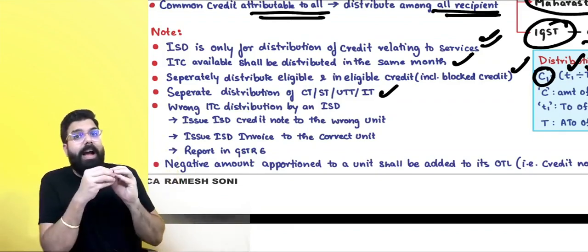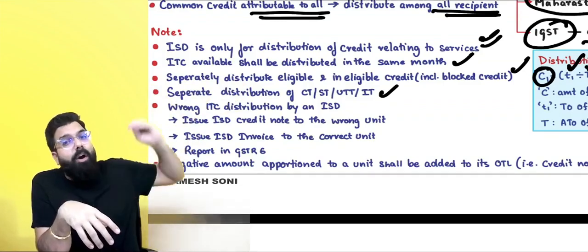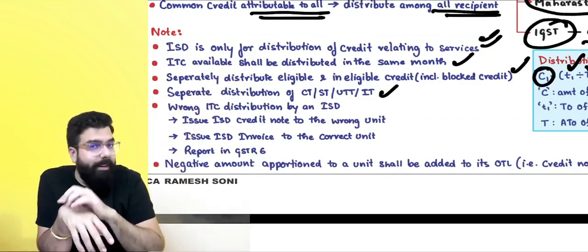Sir, for an example, ISD wants to distribute the credit. Always remember, to increase the credit or to give more credit, ISD gives an ISD invoice.